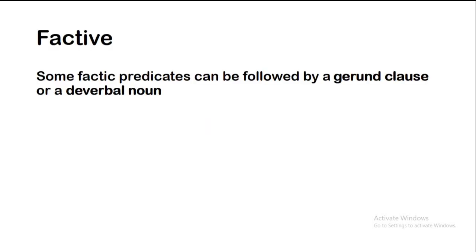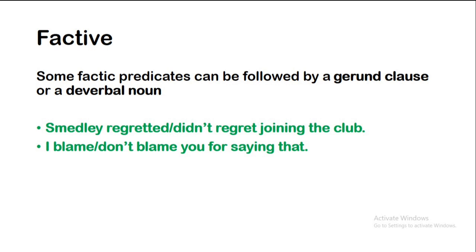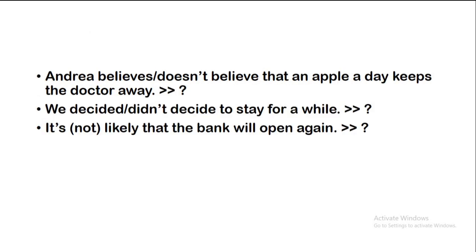In the example above, the factive predicate is followed by a full clause. Some factive predicates can be followed by a gerund clause or an abstract noun. And this is the example. This time, unlike all the sentences above, note the following.